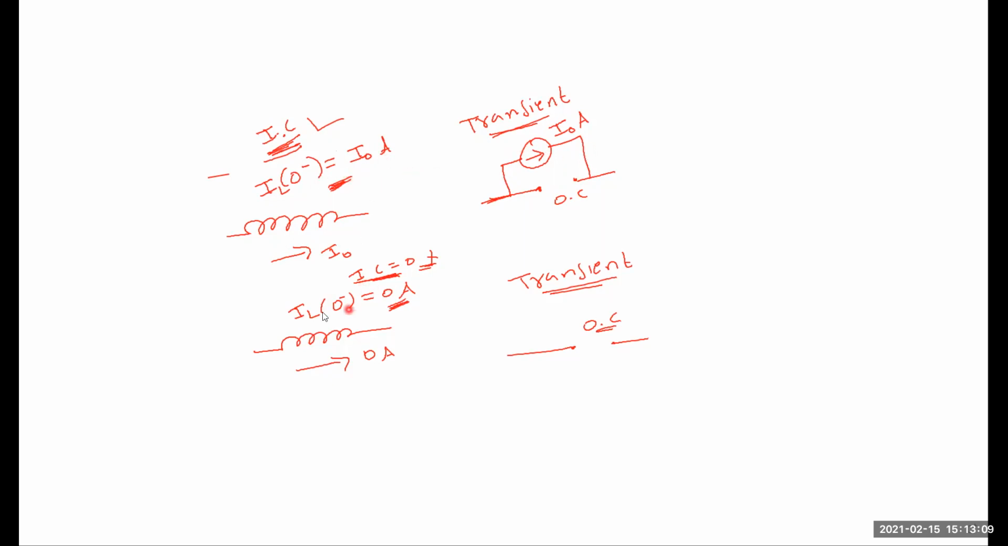If initial conditions do not exist, that means IL of 0 minus is equal to 0, then the inductor does not allow sudden changes in current. That's why it acts as an open circuit, and there is no current before the switching action. There is no current, so it acts as just an open circuit.